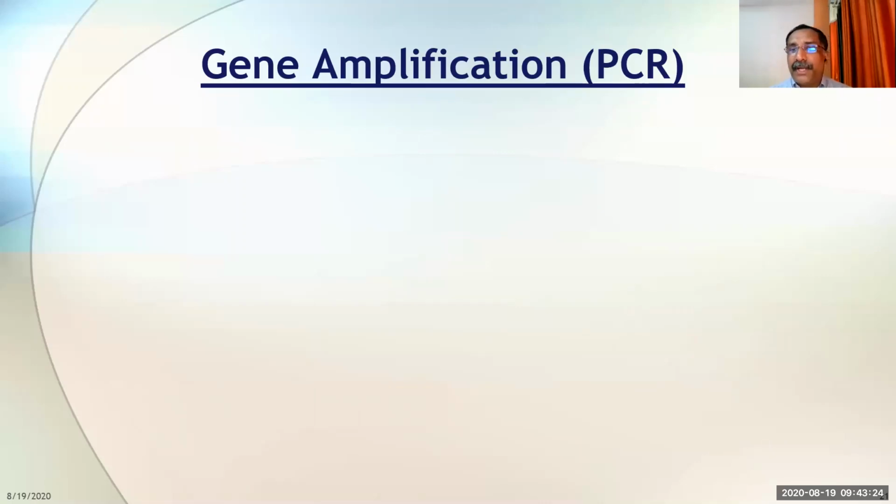Now, I want to tell you an important topic. That is the most important part of today's lecture. That is what is called gene amplification, or in short form, we call it PCR. This gene amplification or PCR, we have seen somewhere in between. Do you have any idea where we have seen this PCR? PCR means polymerase chain reaction, or it is also called gene amplification. Where have you seen it? Do you have any idea? Please use the chat box.